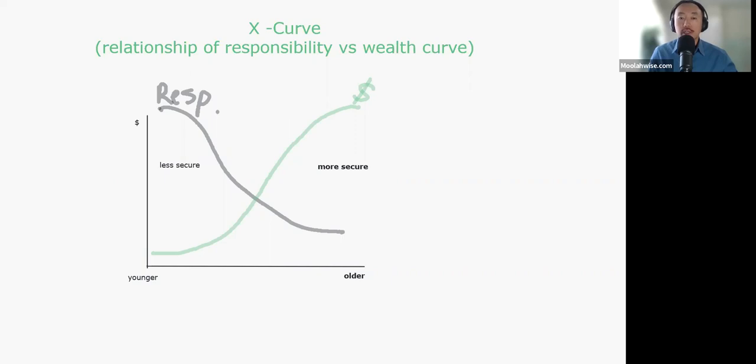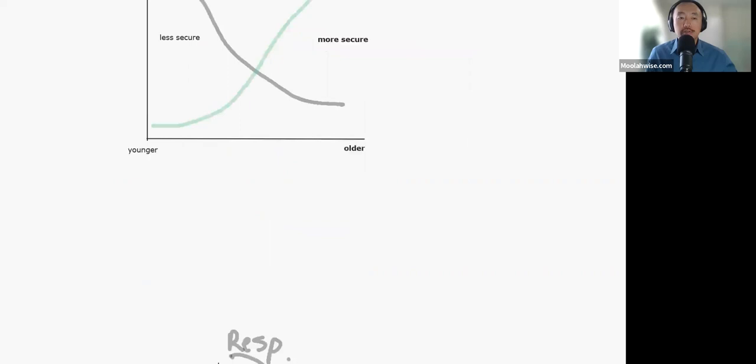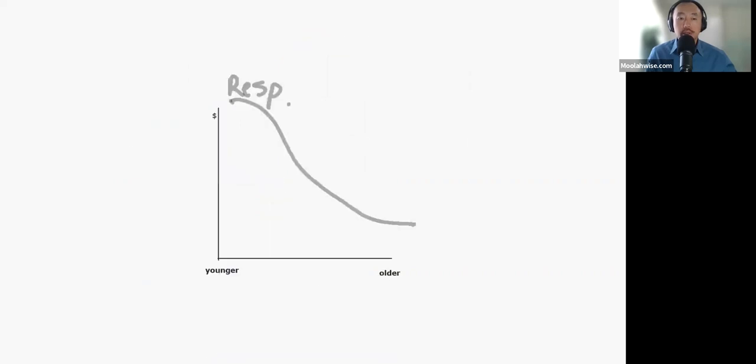So the rule of the X curve is that on the left side, you're less secure because you have high responsibility and you have little money. But on the right side, you should be more secure because your responsibility is going down and you also start to have more money. But again, I'm going to explain each line separately so that it is more clear in your head. So the first line is what we call the responsibility line, right?